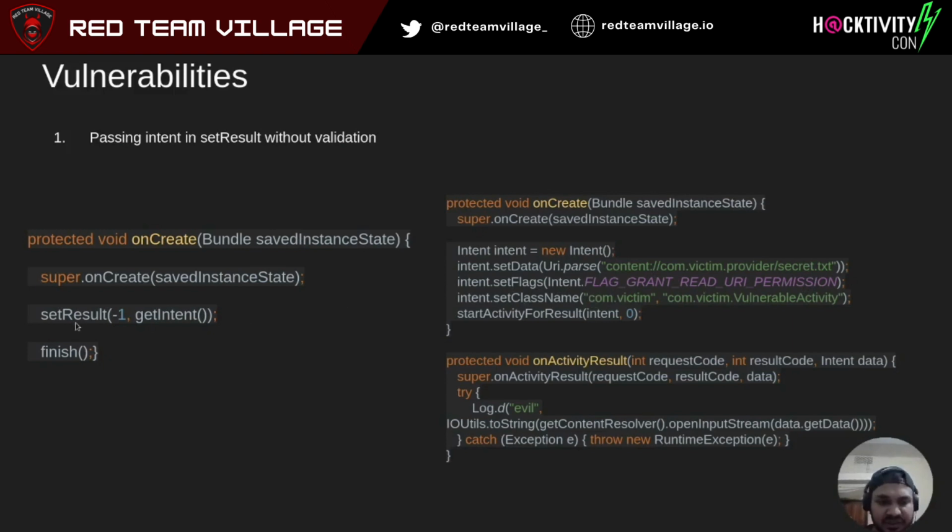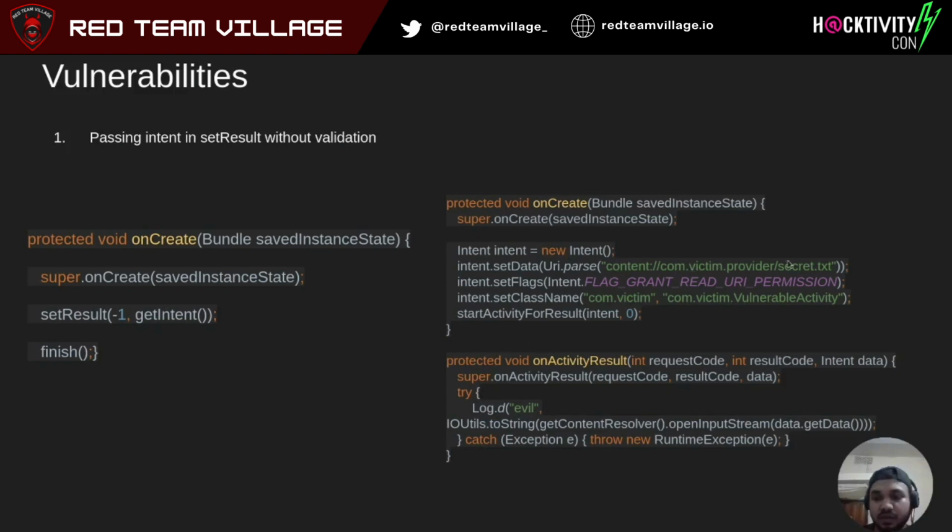So basically setResult will resolve this activity that is passed from the malicious application, and it will also send the result back. So onActivityResult will pass the intent, and while getting the results back, the application can actually read the file.